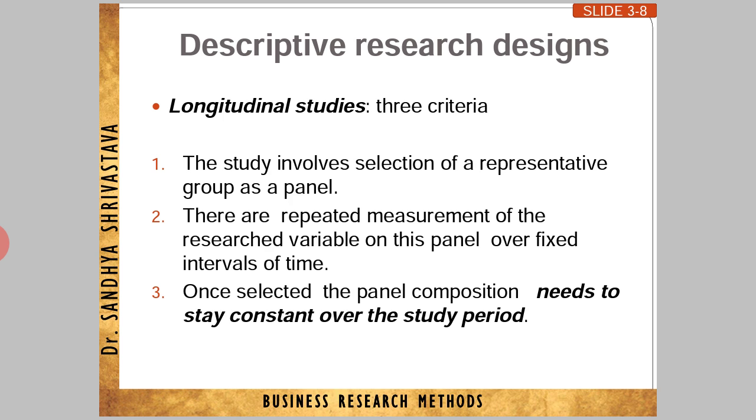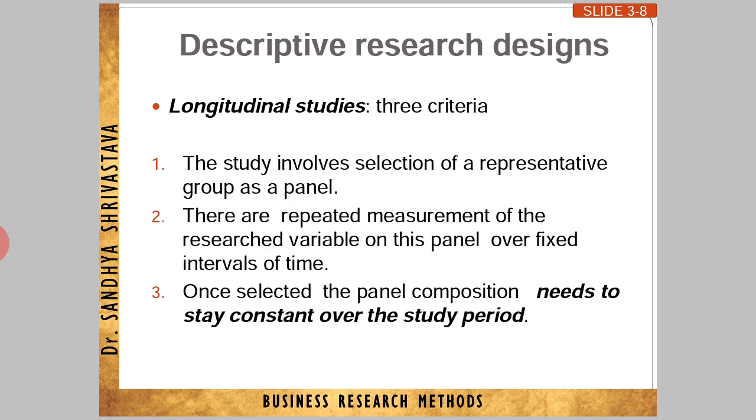Second, there is repeated measurement of the researched variable on this panel over fixed intervals of time. It means regular interventions to know, after 2 months or after 1 month, what the progress is in a particular approach.